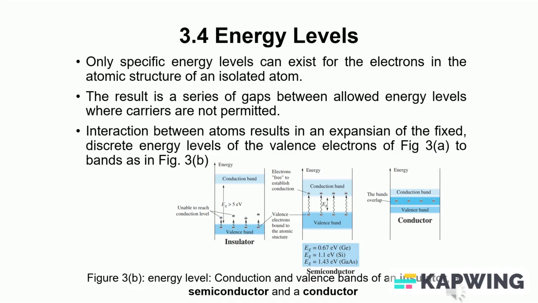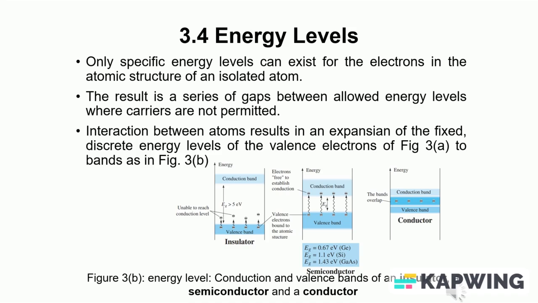Only specific energy levels can exist for the electrons in the atomic structure of an isolated atom. The result is a series of gaps between allowed energy levels where carriers are not permitted.